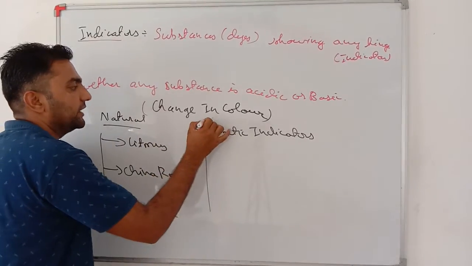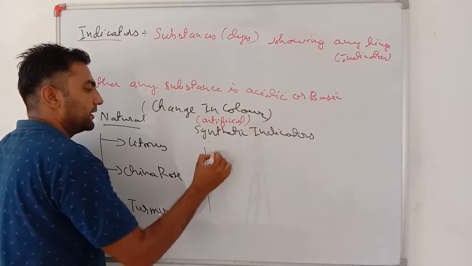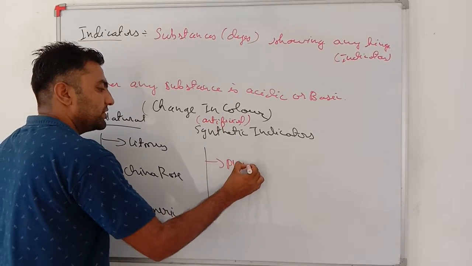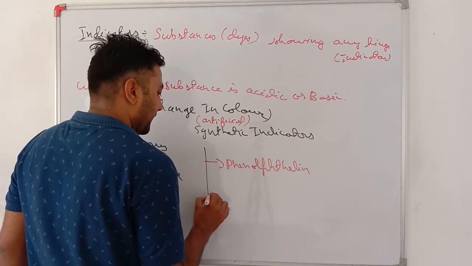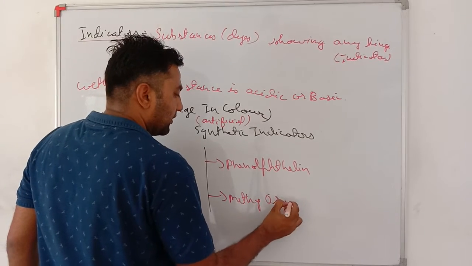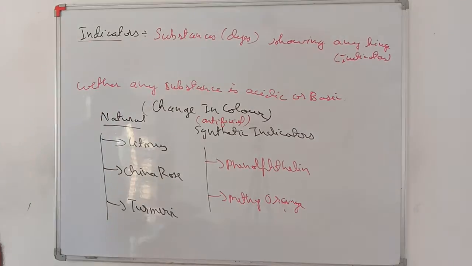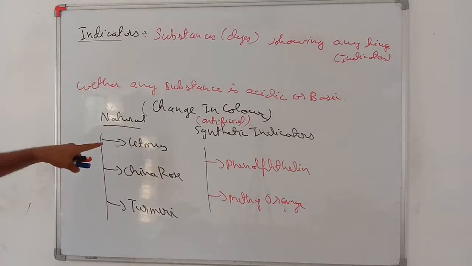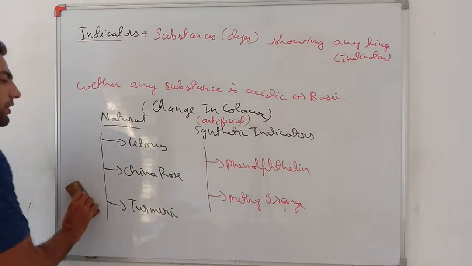These are artificial indicators. Two artificial indicators, that is phenolphthalein and methyl orange. Okay, so first of all we will see litmus, then China rose, then turmeric, then phenolphthalein, then methyl orange.